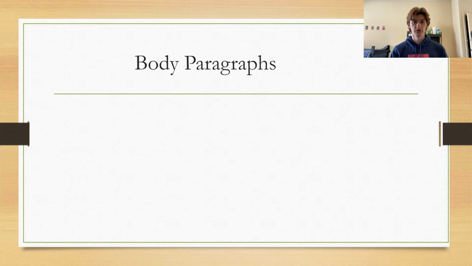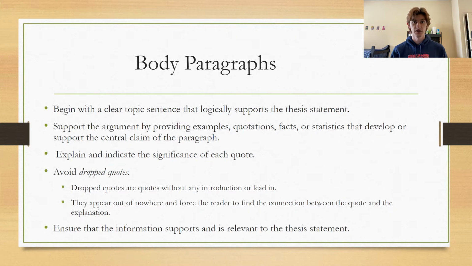When writing body paragraphs, make sure you have a couple things in mind. Make sure that the topic sentence is clear and ties back to your thesis, and that all the information you're providing goes to support your point. This information can be quotes, statistics, or examples, and it is advisable that you explain why they're important. Additionally, you want to write a conclusion for your paragraph. Next, we'll be looking at what all these things mean in detail.